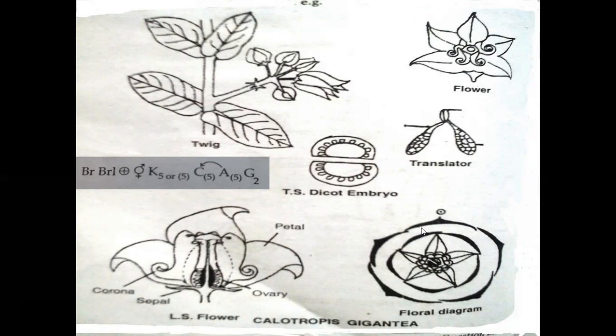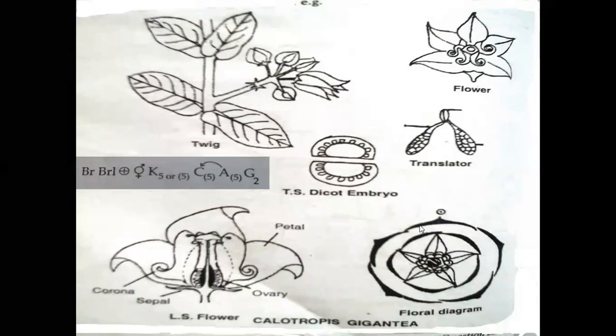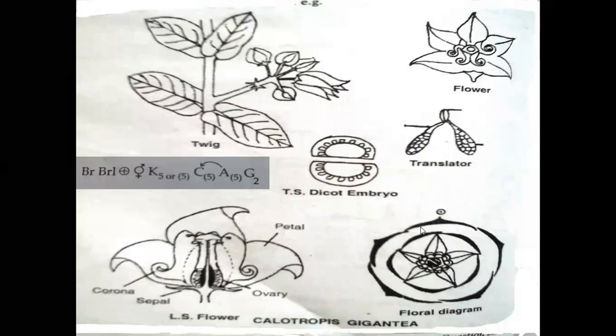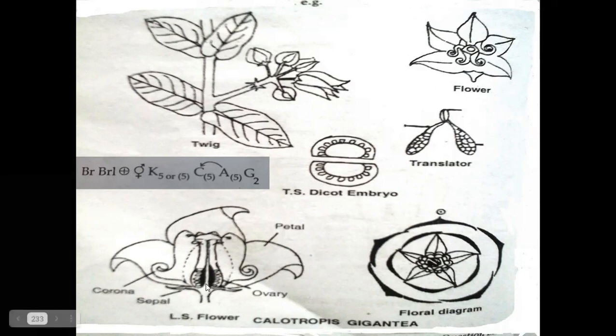Dichlamydous: the perianth is arranged in two whorls. The outer whorl is green and the inner whorl is colorful, so these are called heteroperianth or heterochlamydous. Coming to the ovary: superior ovary with hypogynous flowers.